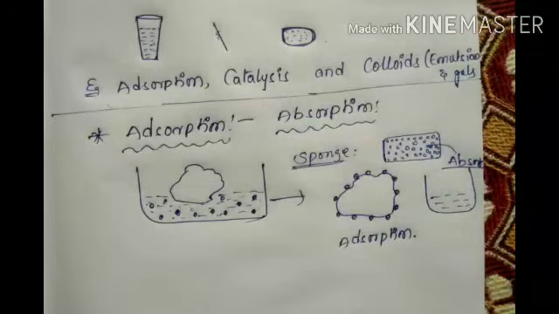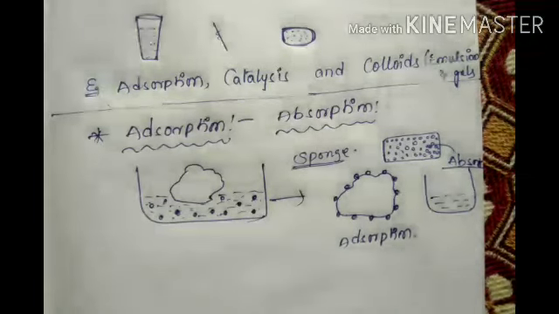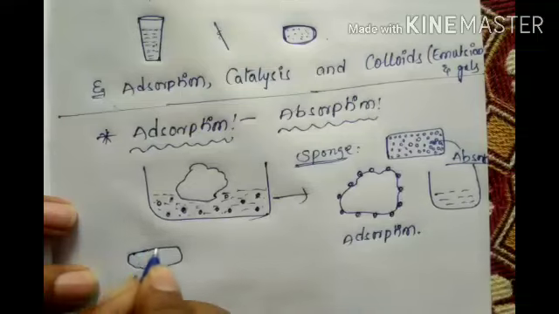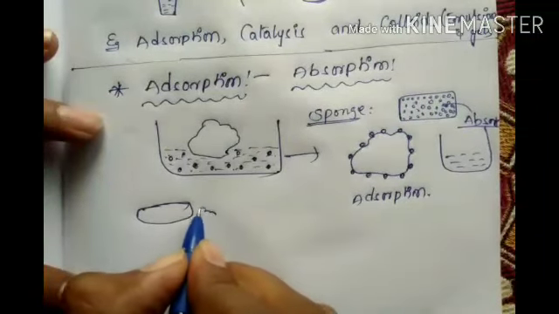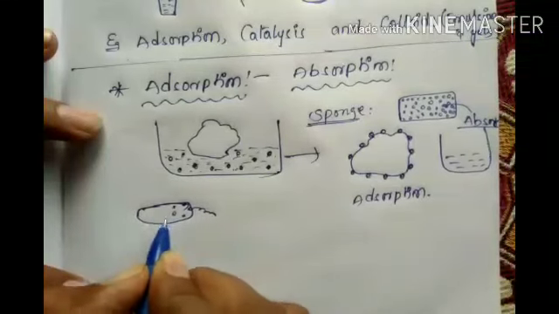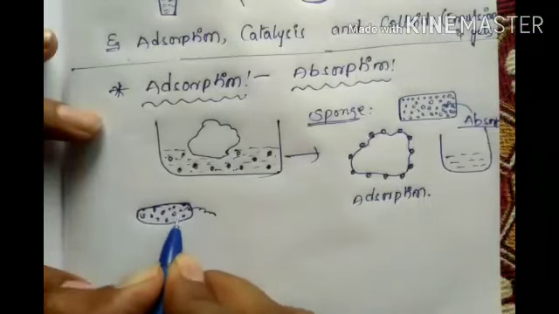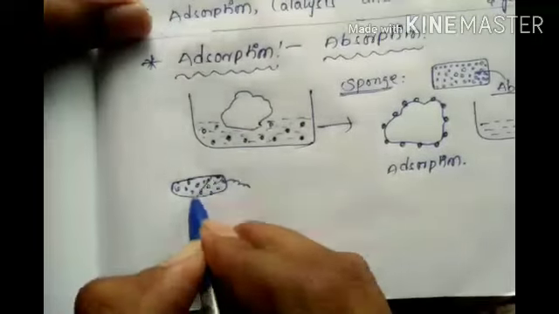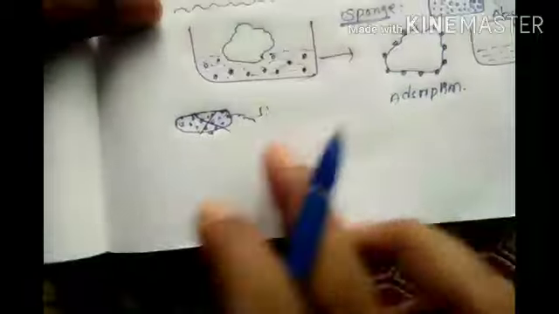For example, one more thing you take: silica gel in our shoes. When we order shoes, a silica gel packet will come inside. What will it do? It will absorb the water molecules, meaning the water molecules are going inside. That is called absorption. This is called adsorption. Now, simply one more diagram. Sorry, don't take this example. Silica gel you don't take. I will explain here.